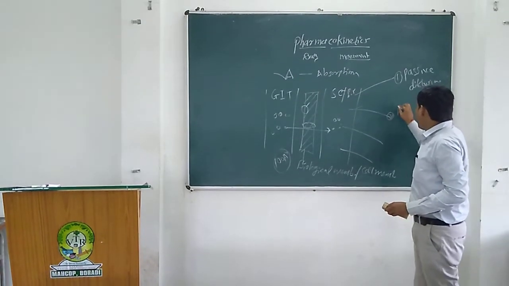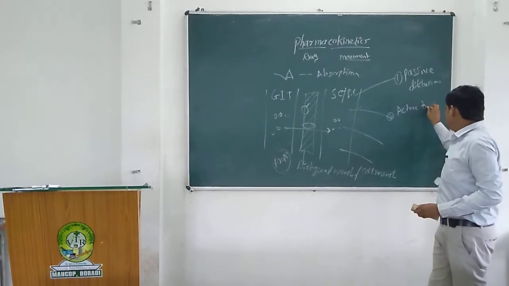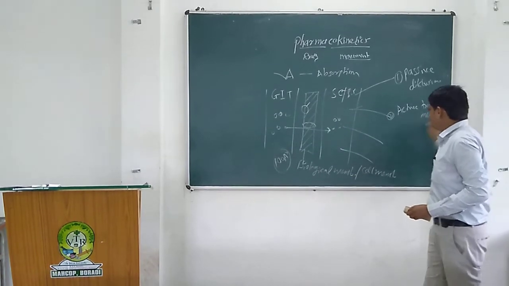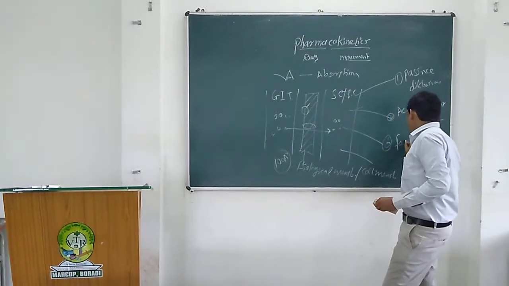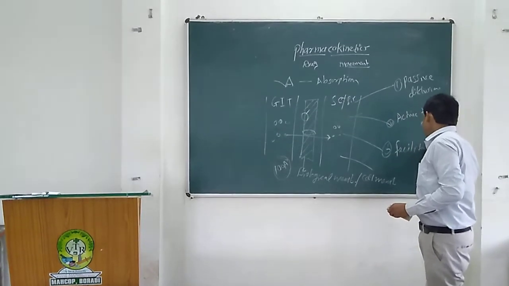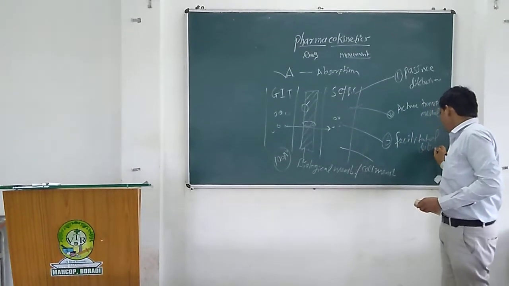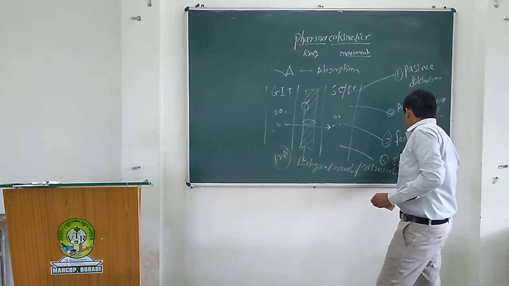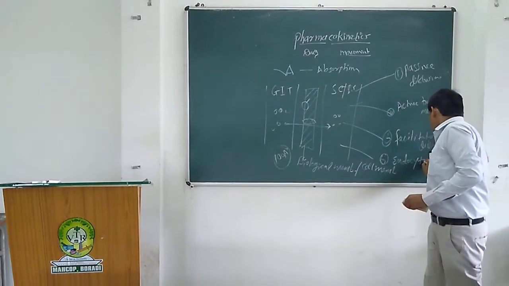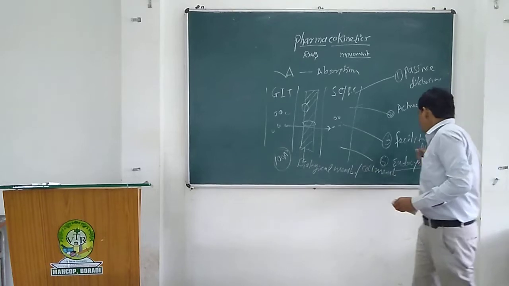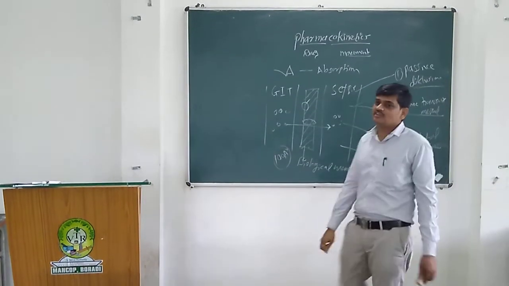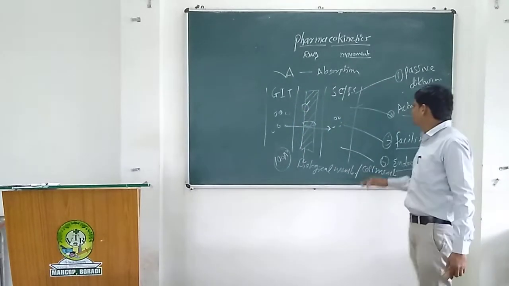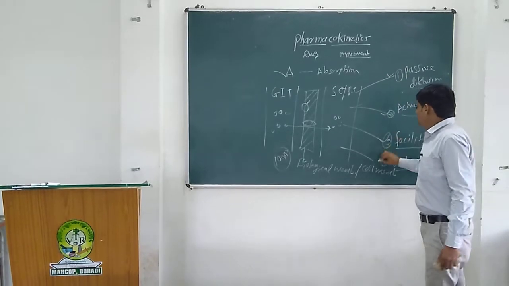Second one is active transport method, or active transport process. Third one is facilitated diffusion. And lastly, fourth one is endocytosis. So these are the four important processes by which drugs are absorbed from the GIT to the systemic circulation.